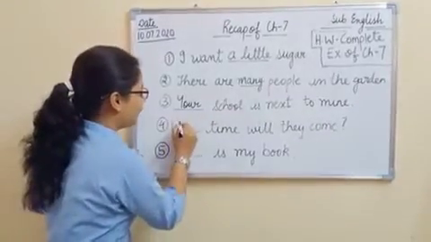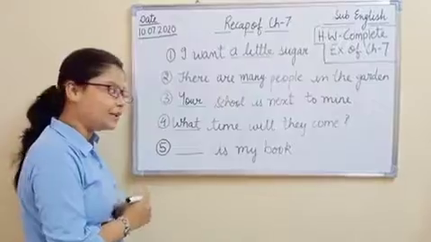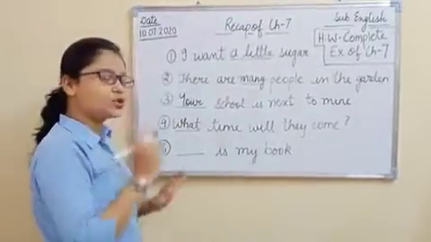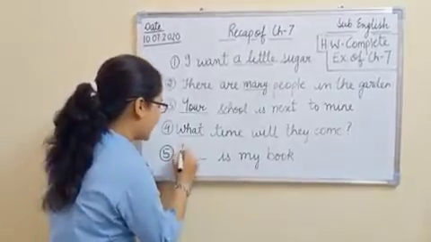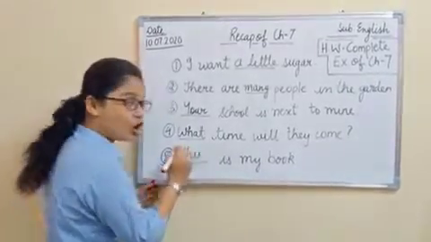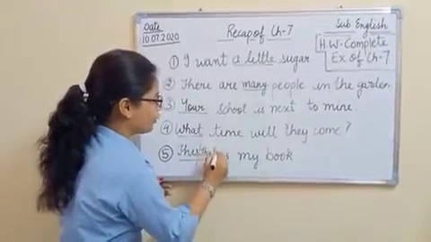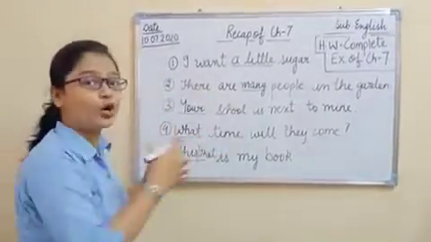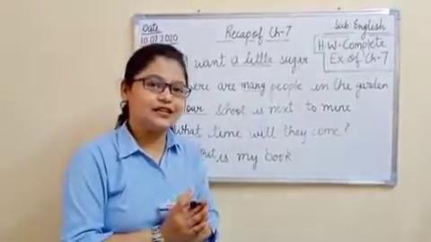So it will be, what time will they come? Is it clear? Last one. Now this is very simple. Dash is my book. Yes, this is my book, or that is my book, right? So again, what we have used? We have made use of different types of determiners.